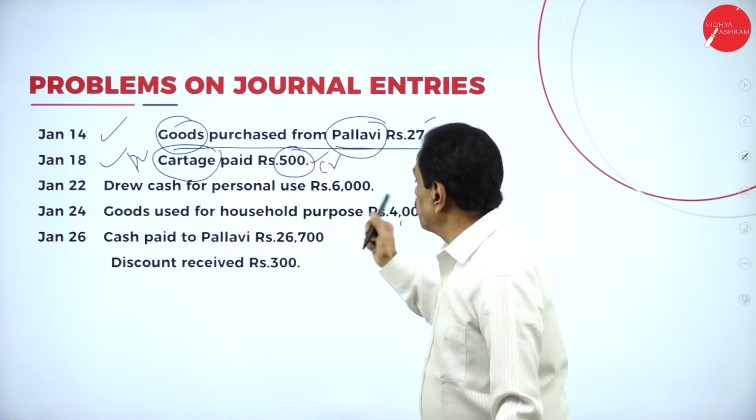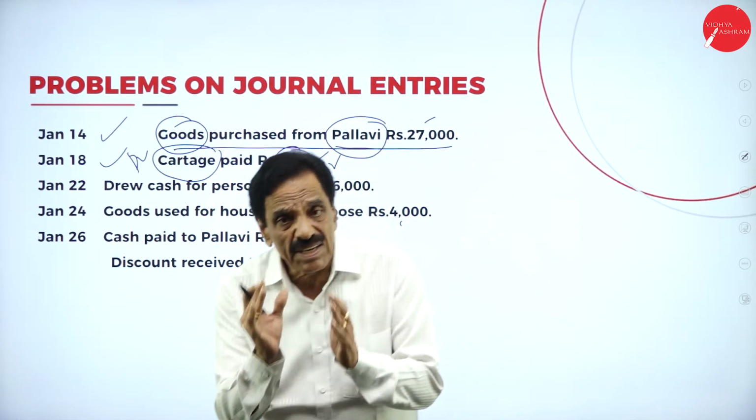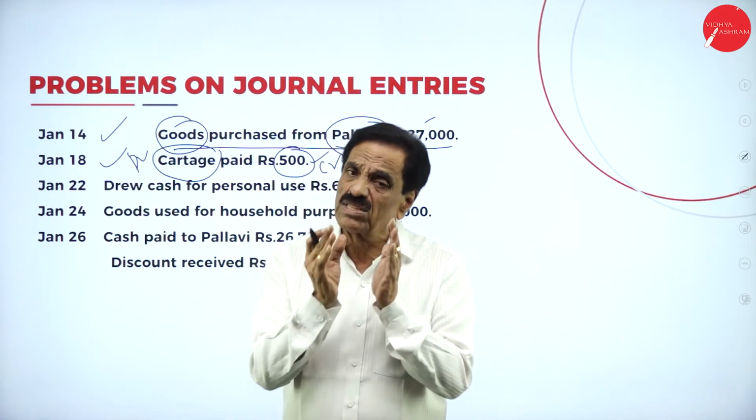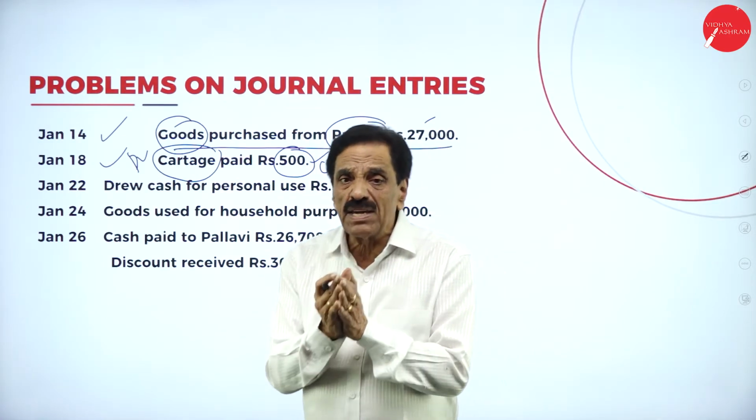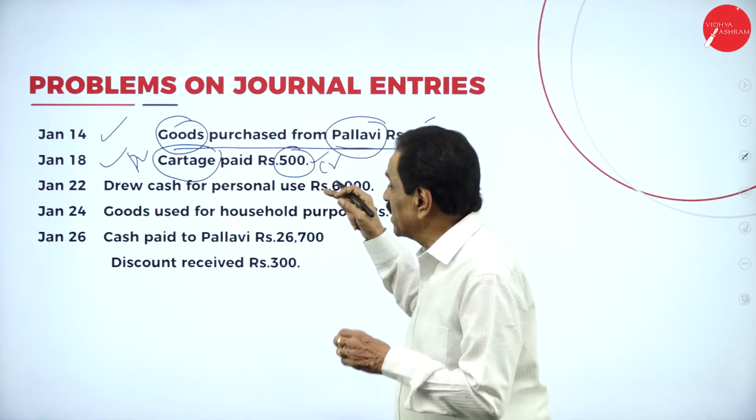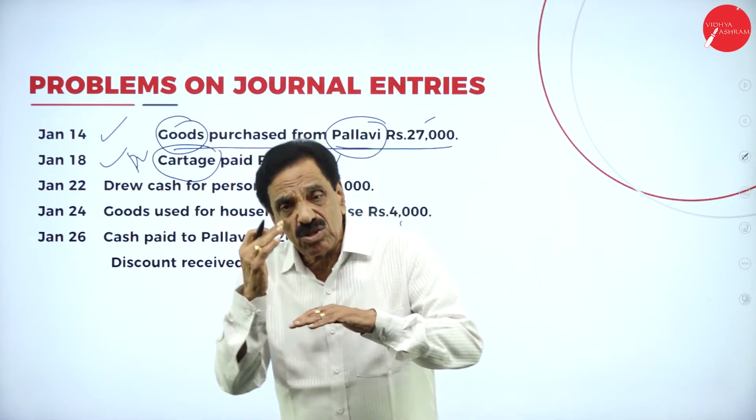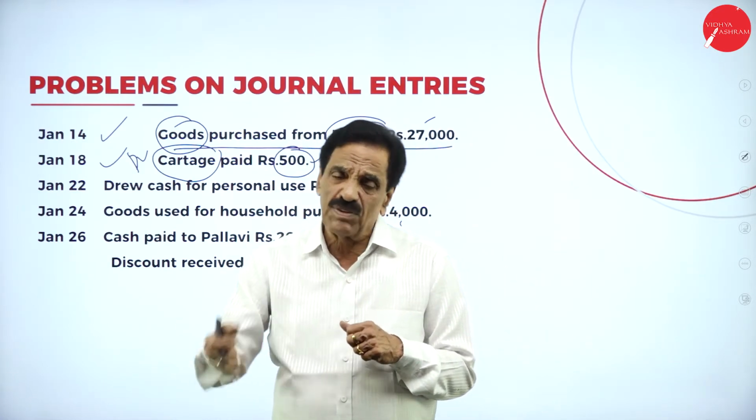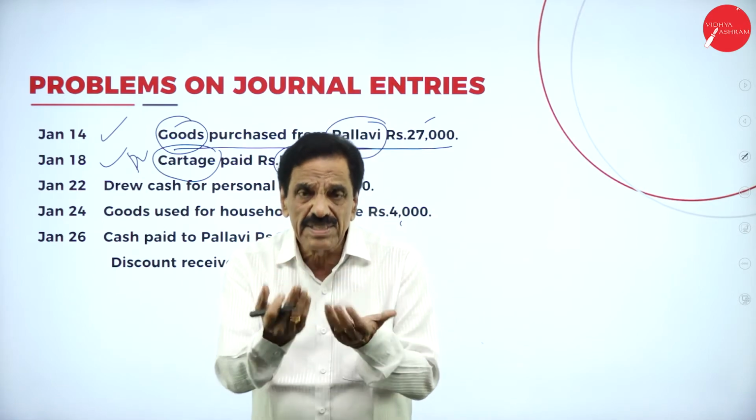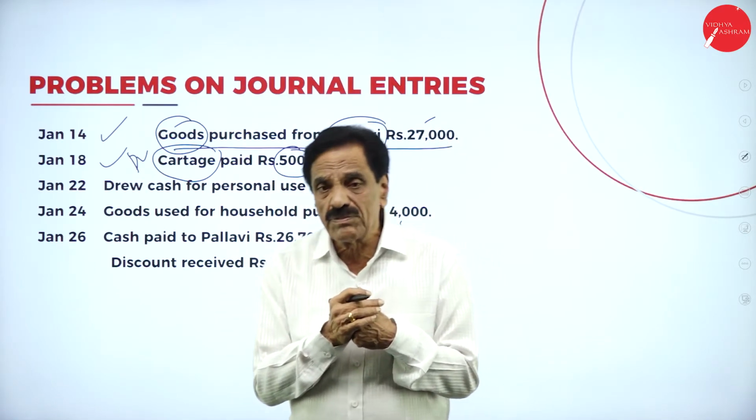Drew cash for personal use. Anything drawn for personal use is called drawings. What is coming in? That is 6,000 is coming in. Drew cash, so you can draw cash from the business. You are the receiver of the cash. Instead of cash, what do we write? Drawings.